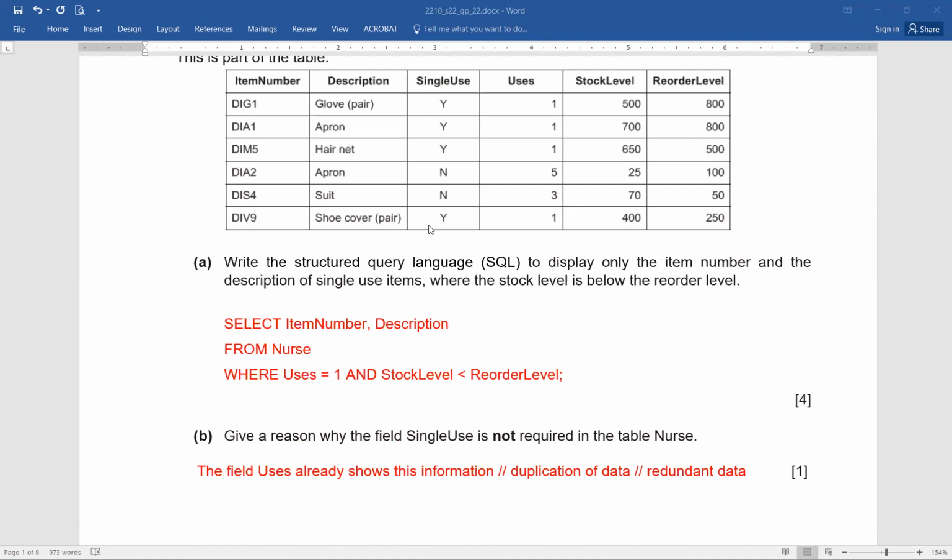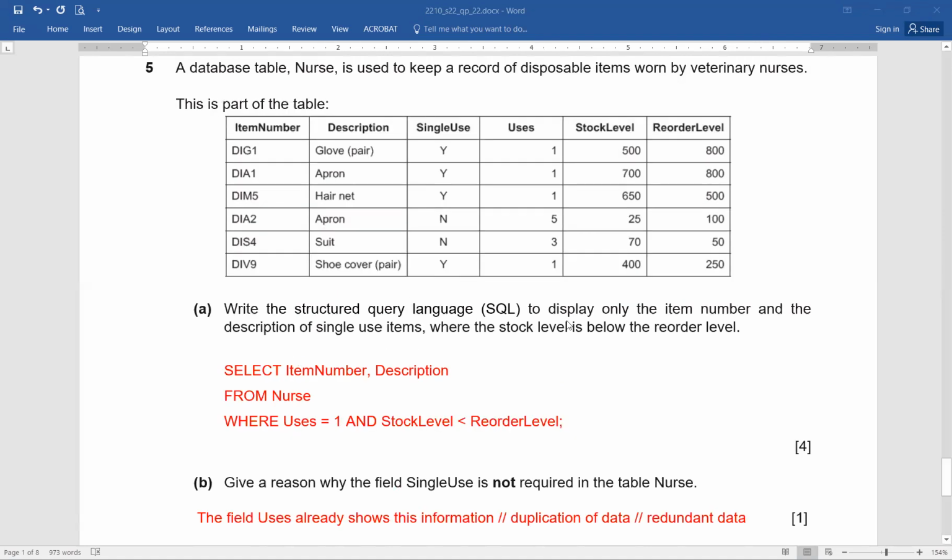right? The SQL to display only the item number and the description of single-use items where the stock level is below the reorder level. Now you can see for yourself what the situations are. First thing is we have to select what to be displayed, only the item number and the description. And what we did is we saw from here that actually we have to take this item number and the description. This was supposed to be displayed. That's why it is written here with select.